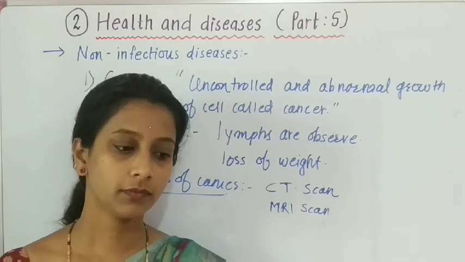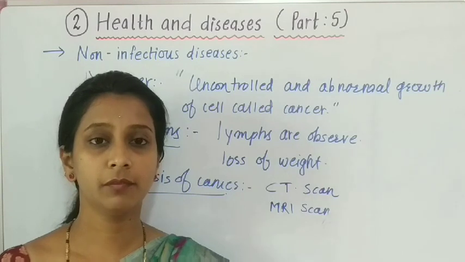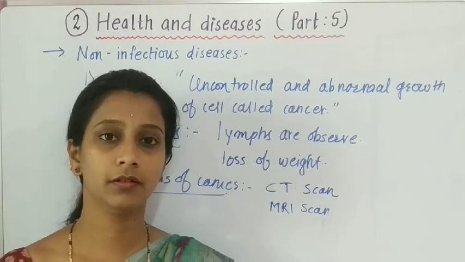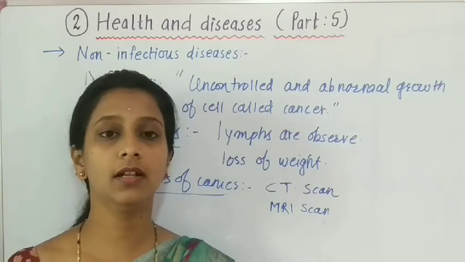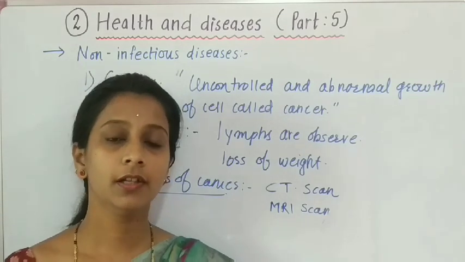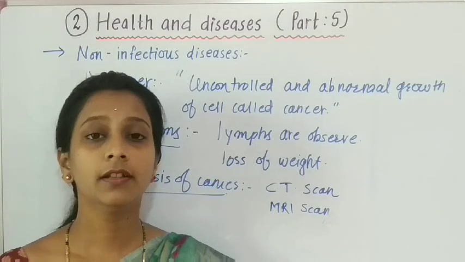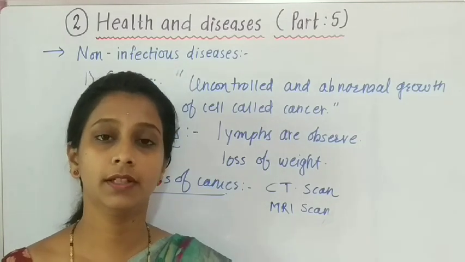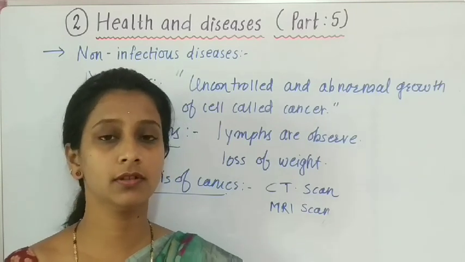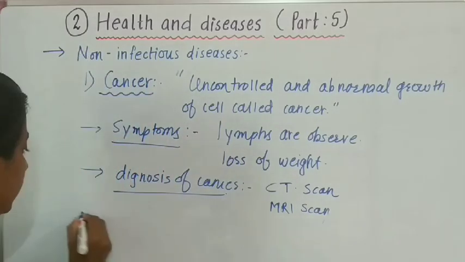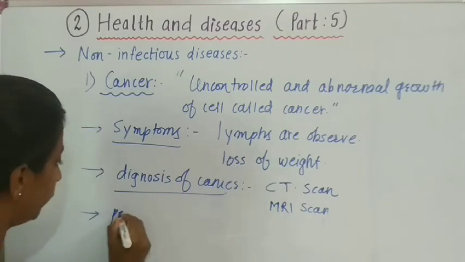Now students, next, sometimes in the earlier stages we can detect the cancer. In the earlier stages of this disease, if we detect the cancer, then it can be curable. Several treatments are there for this disease, and these are the treatments or preventive measures.